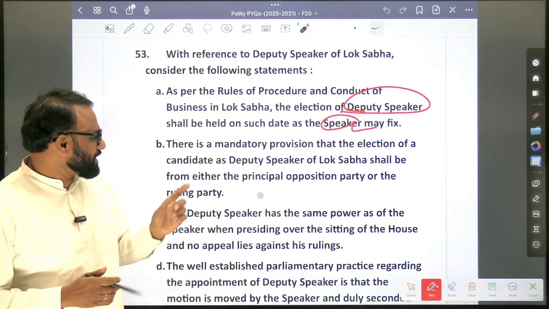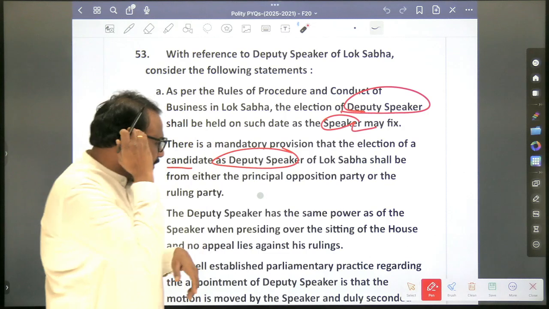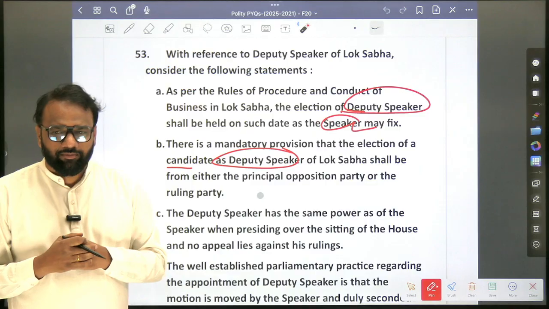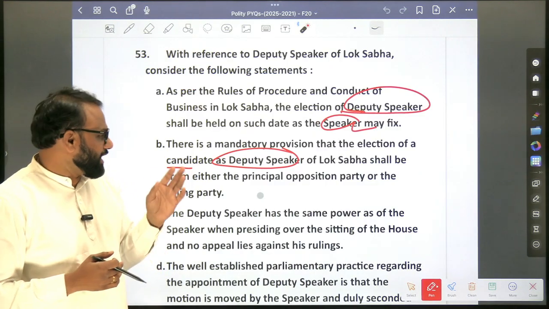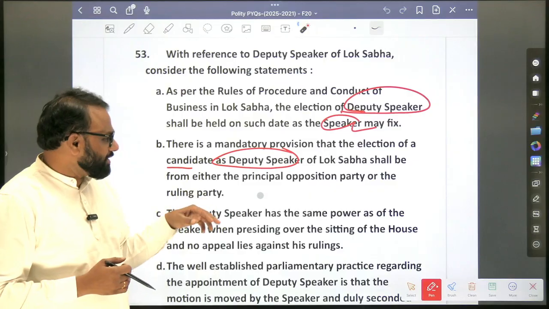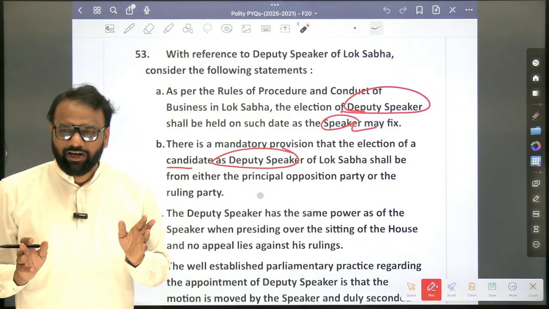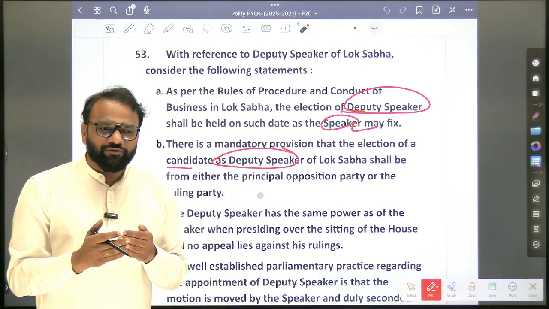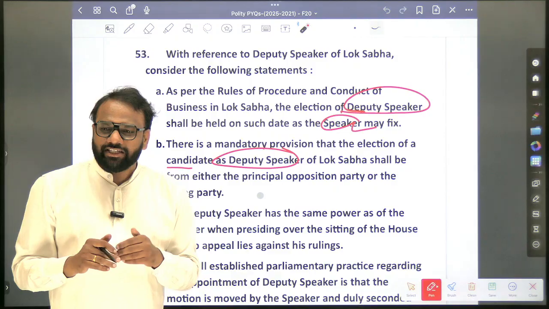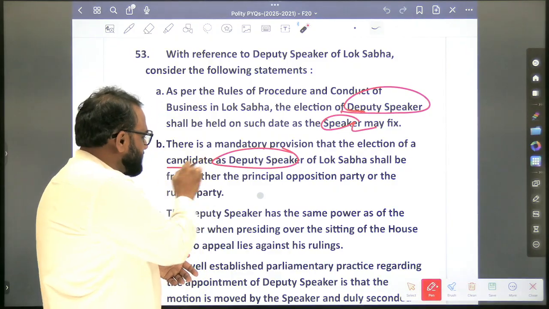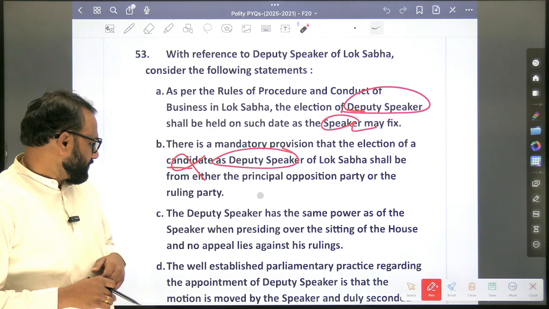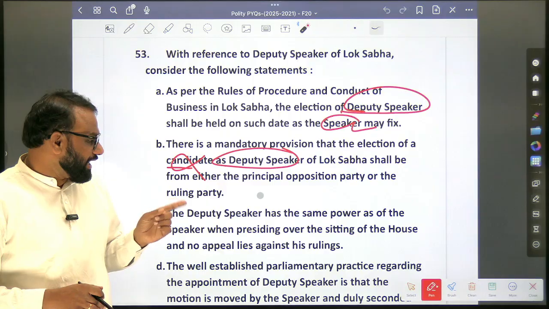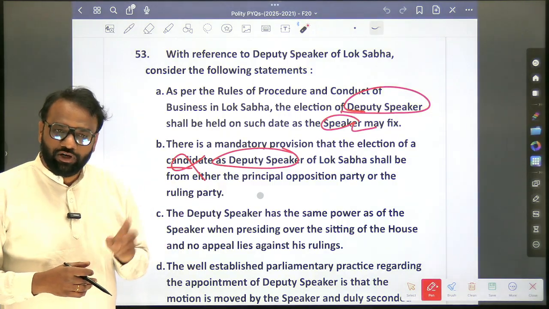There is a mandatory provision that the election of a candidate as Deputy Speaker of the Lok Sabha shall be from either the principal opposition party or the ruling party. There is no such mandate. What we have seen is that the person elected as Deputy Speaker comes from the opposition party, but that is not mandatory. It is a convention that is being followed. So this statement is false. Next, the Deputy Speaker has the same power as a Speaker when presiding over the sitting of the House, and no appeal lies against his rulings. True or false? True, we have seen.